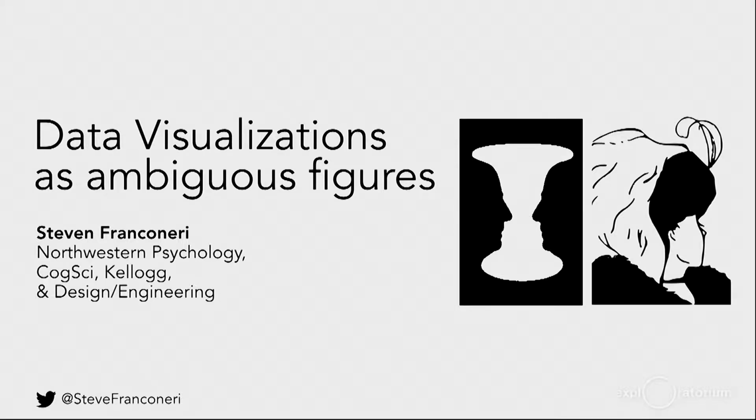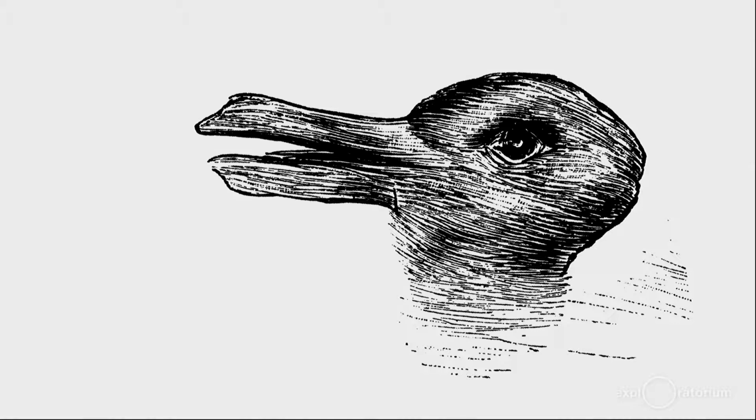All right, test for you. Whatever you see, duck or rabbit, flip it. Change it to the other one. How did you do that? What did you do in your brain? There were some switches or dials or knobs or sliders that you moved around in your head to push yourself toward the other interpretation. This is what perceptual psychologists will study, using artificial stimuli like this to figure out how those switches and knobs work.